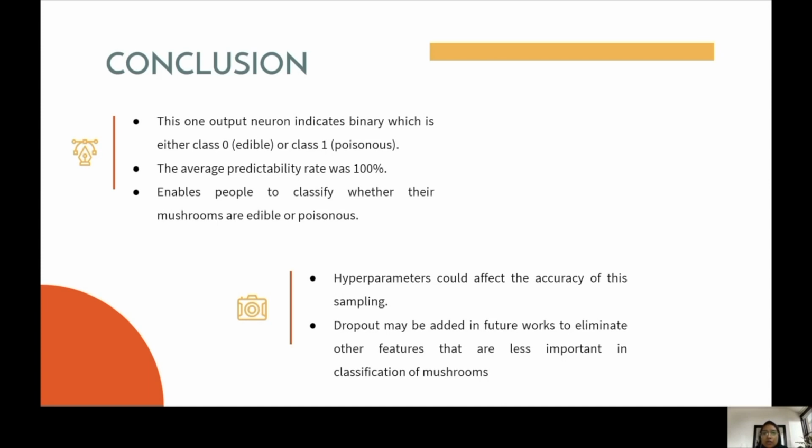We can conclude that hyperparameters such as batch size, optimizer, number of epochs, and number of hidden layers could greatly affect the accuracy of the sampling. Dropout may be added in future work to eliminate other features that are less important in the classification of mushrooms.